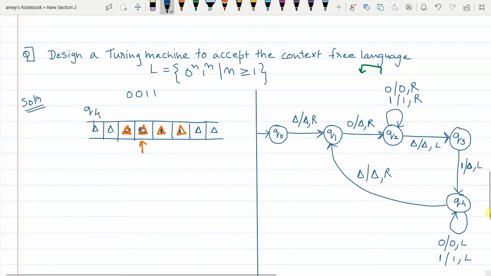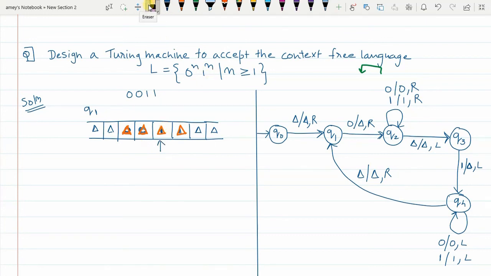Now please note, in Q4 state, when delta is encountered, delta will be replaced with itself and the pointer moves to the right. So in Q4 state, delta is encountered, delta is replaced with itself, the pointer moves to the right, and by doing that I will come to Q1 state.